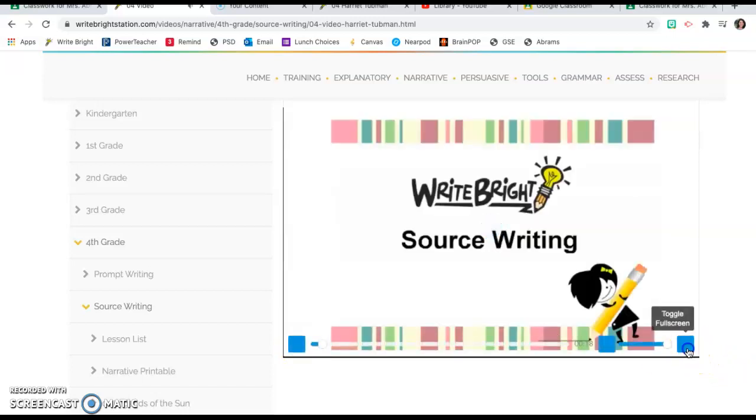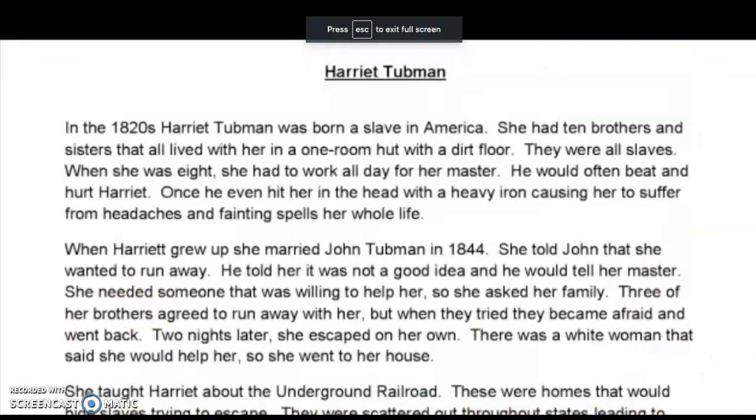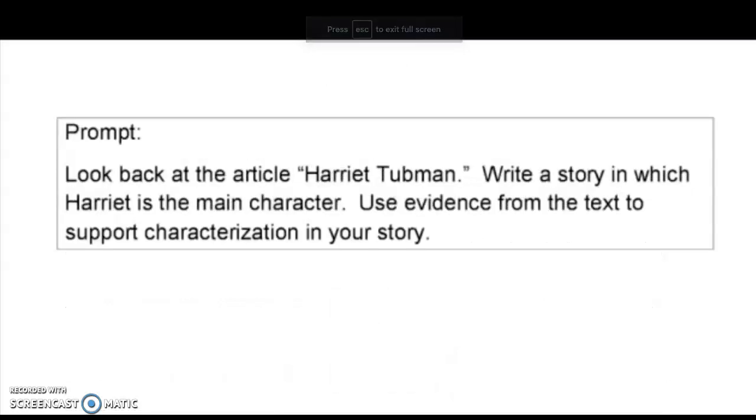For students to use with their writing. Harriet Tubman. Before reading the passage, you want to take a look at the writing instructions. The prompt today says, look back at the article Harriet Tubman. Write a story in which Harriet is the main character. Use evidence from the text to support characterization in your story.